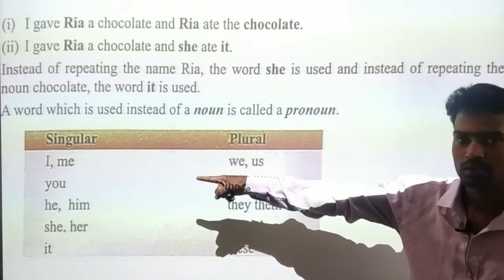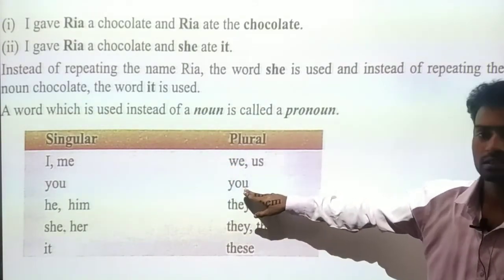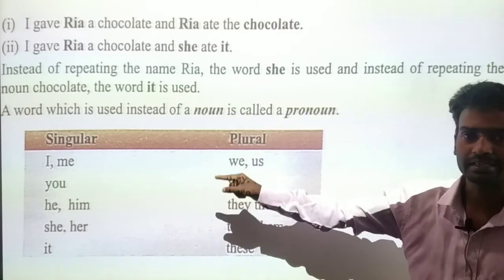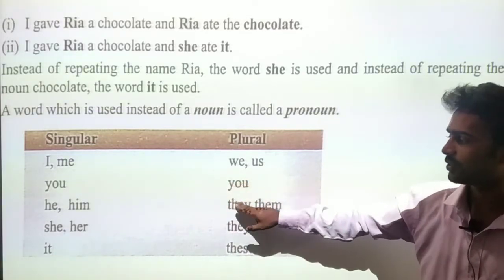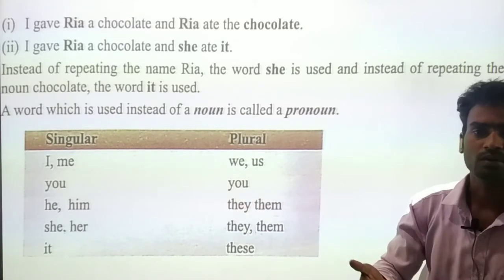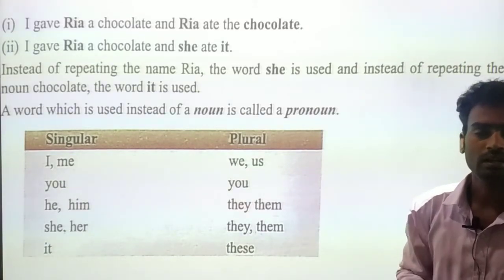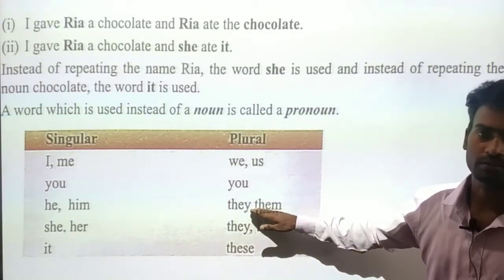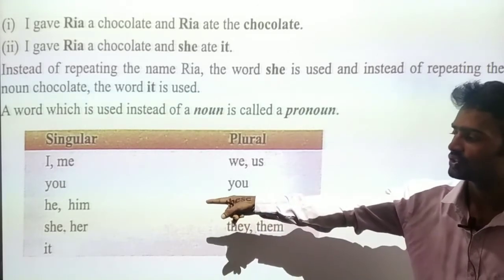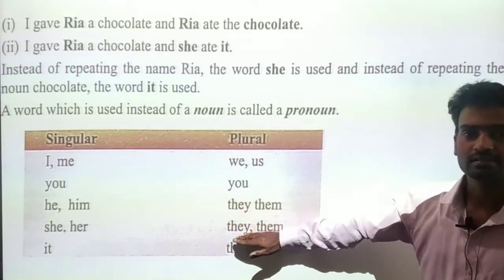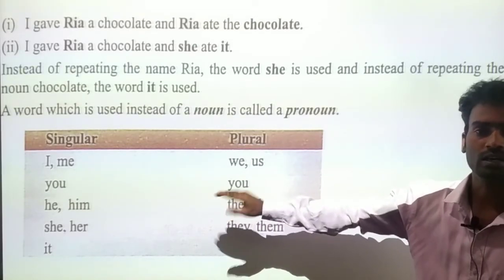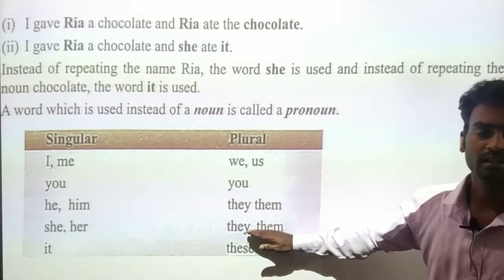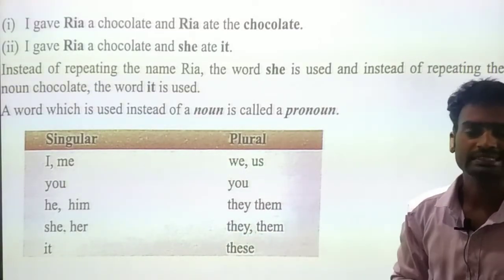And the singular form you is a singular form. The same way here the plural form also you. And the next one he, him, third person singular. The same way here, if more than one masculine gender, male gender is there, we say they or them. The same way she, her. If more than one feminine gender is there, we say they, them. Last one, it.